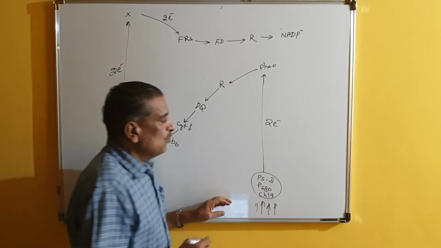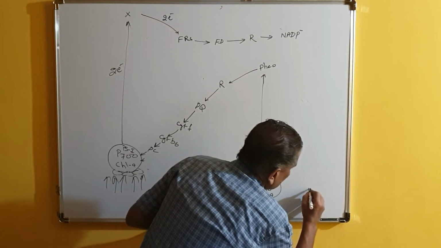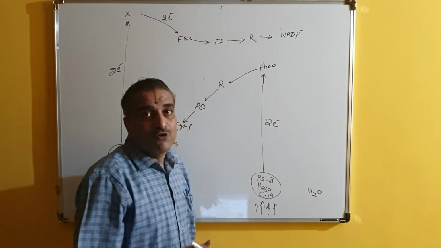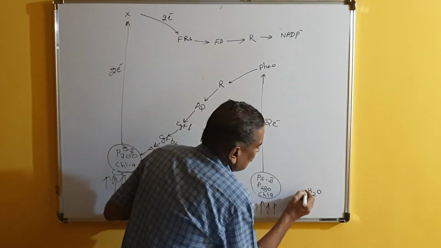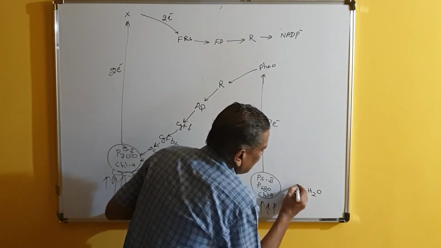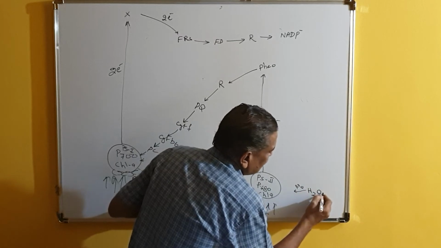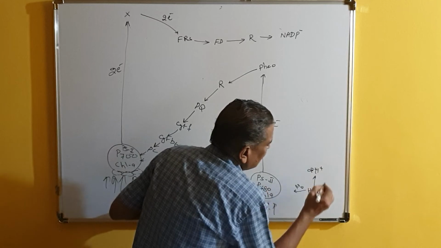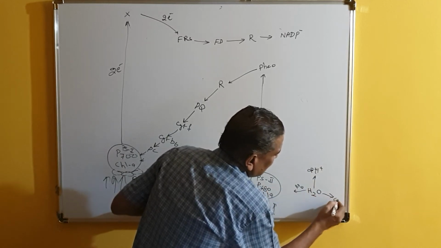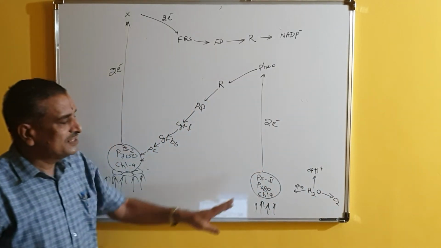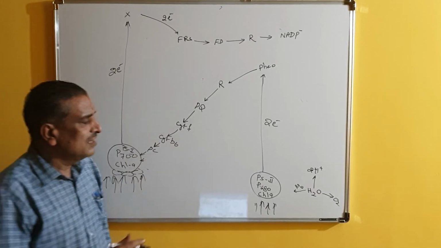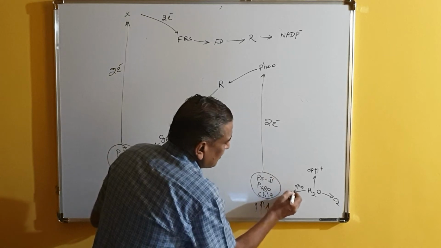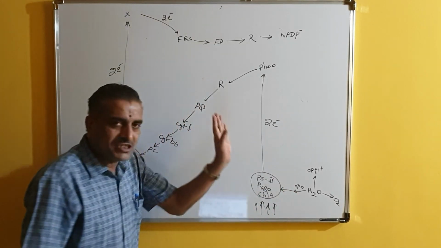So at that time water comes to our help. Here you can see water, it breaks, I told you already, photolysis of water. It will hand over 2 electrons. I will write the entire thing here. And 2 H plus are released here, and oxygen is released. Okay, this is what is known as photolysis of water. So it is suffering from a shortage of 2 electrons. These 2 electrons will come and join here. This came to ground state.